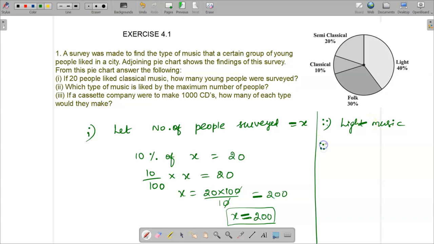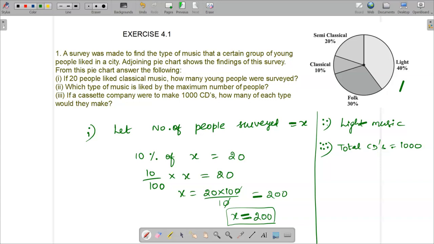And then the third question: if a cassette company were to make 1000 CDs, how many of each type would they make? They are saying that the total CDs is 1000. So, individually for each type of music, how many cassettes will they make?